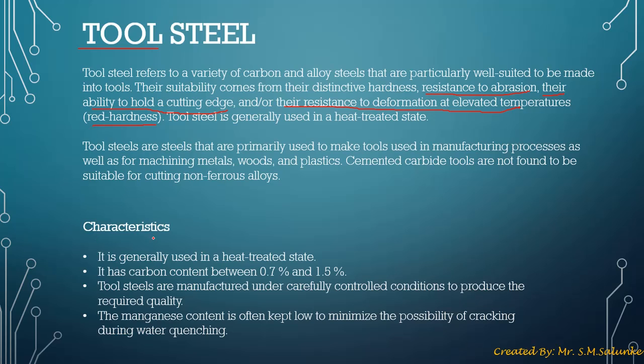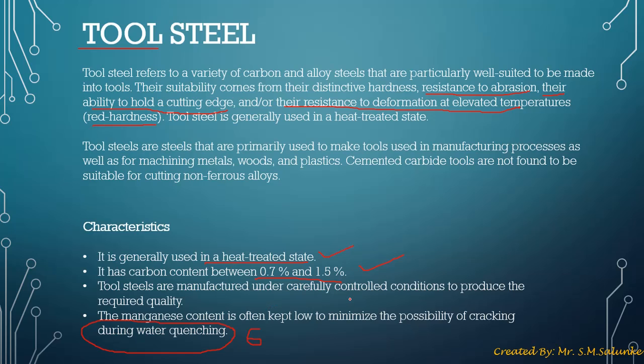Now look at the characteristics. It is generally used in a heat treated state. That means it works at a high temperature. It has a carbon content between 0.7 to 1.5%. Tool steels are manufactured under carefully controlled conditions to produce the required quality. The manganese content is often kept low to minimize the possibility of cracking during water quenching. What exactly is water quenching? We'll look at that in unit number 6. As of now, just remember the percentage of carbon in tool steel, and that they are mostly used when the temperature is at a higher level.